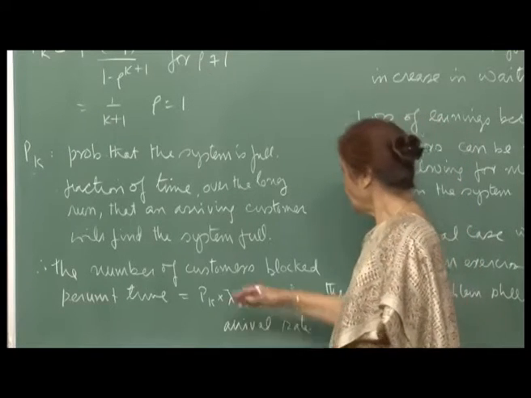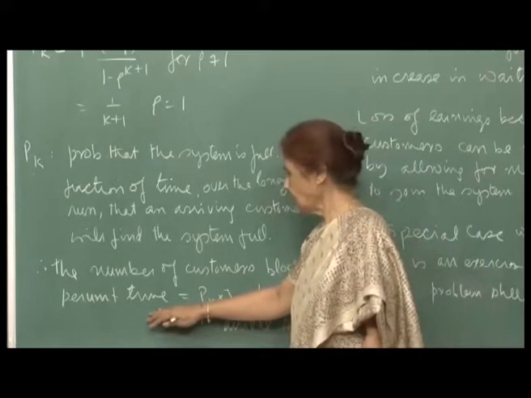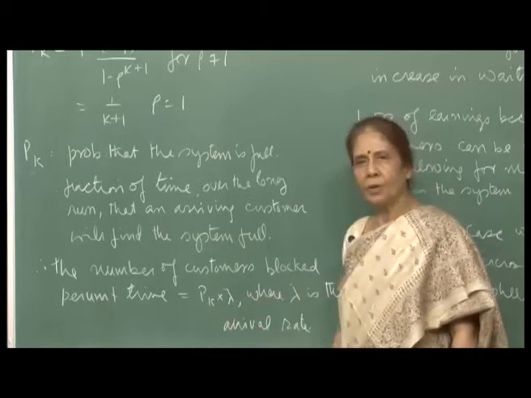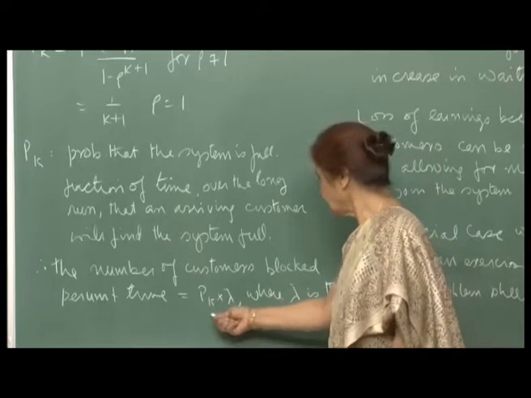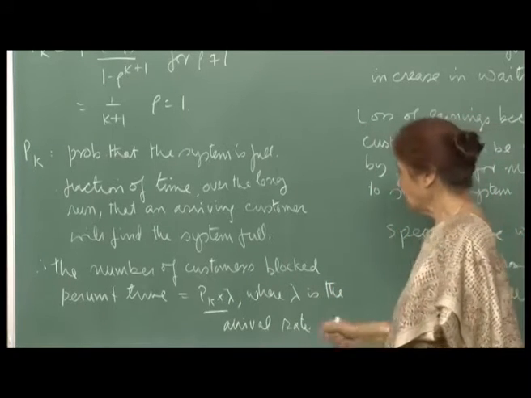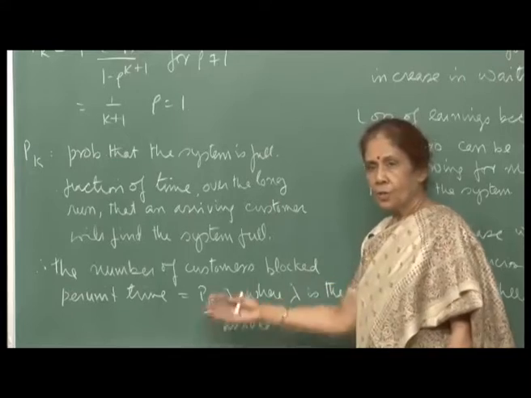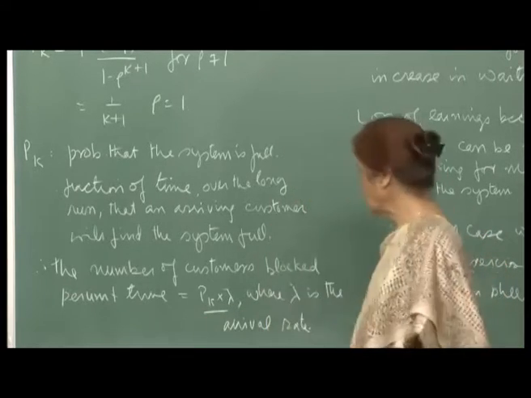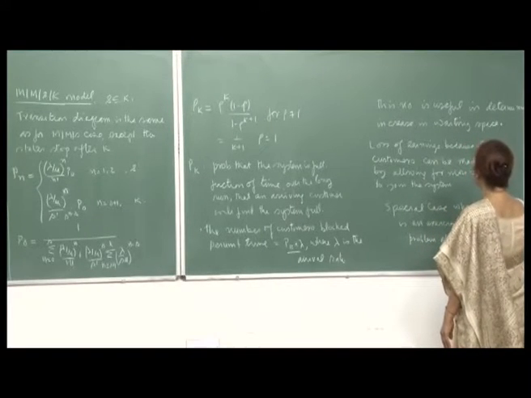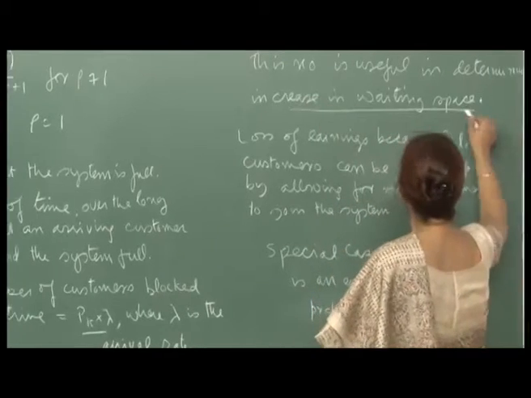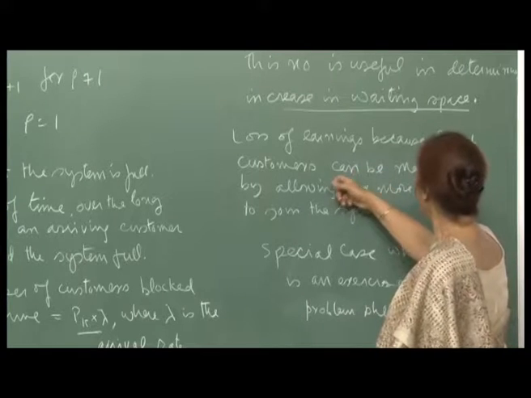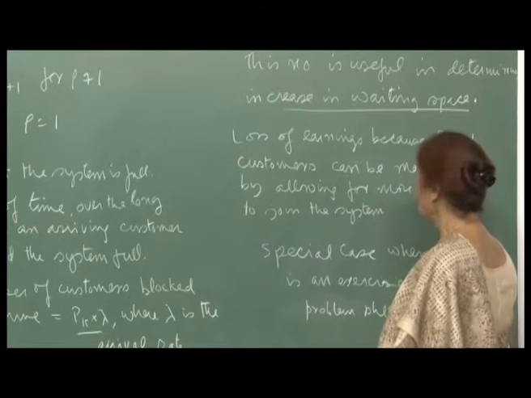So the number of customers blocked per unit time would be the arrival rate lambda into the fraction of time the system is full. And so PK into lambda is the important number that tells you the number of customers blocked per unit time. This is your lost business, lost revenue. This number is useful in determining an increase in waiting space. The loss of earnings because of lost customers can be made up by allowing more customers to join the system.